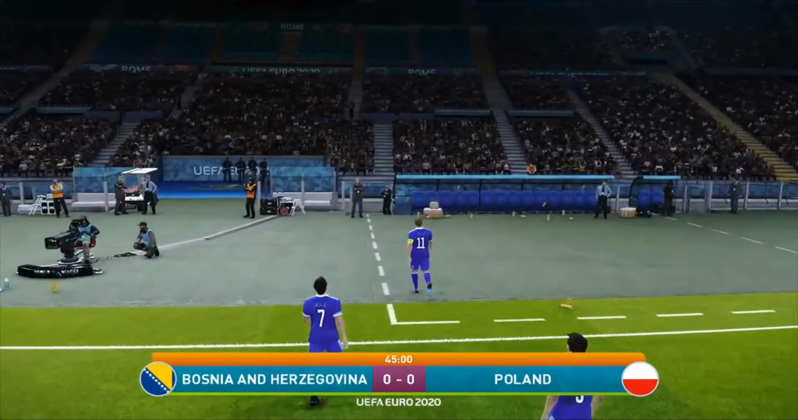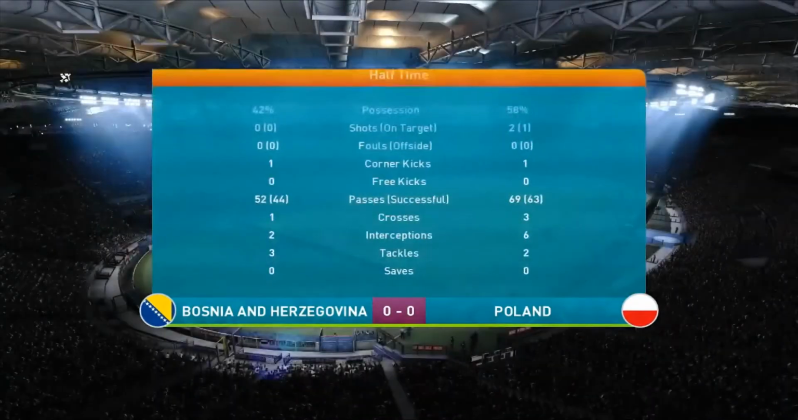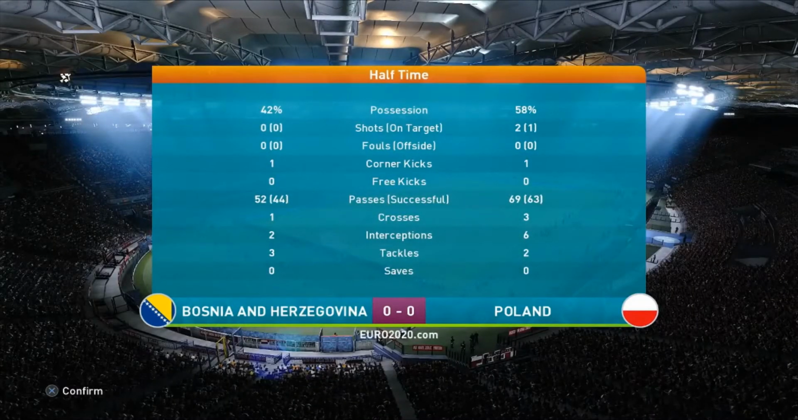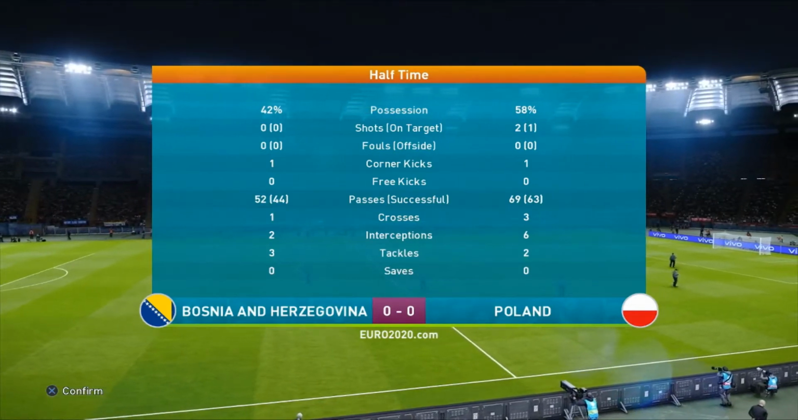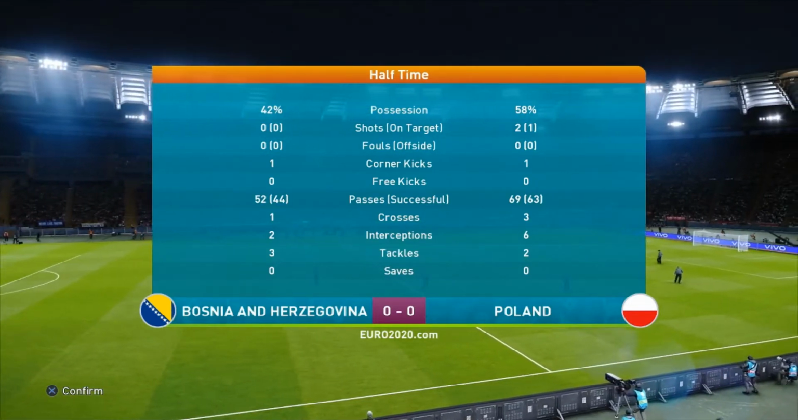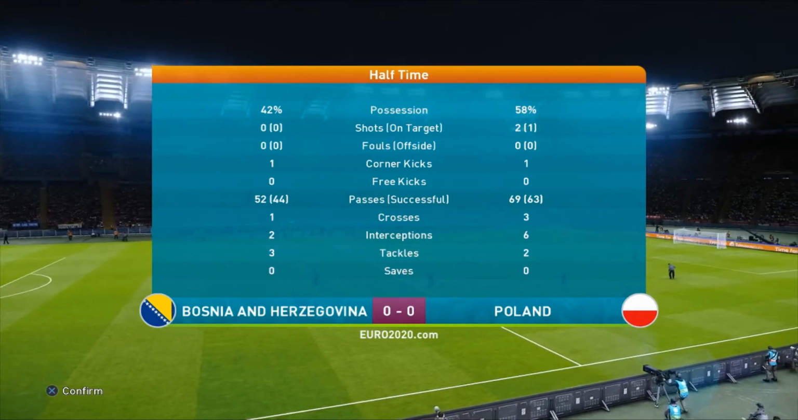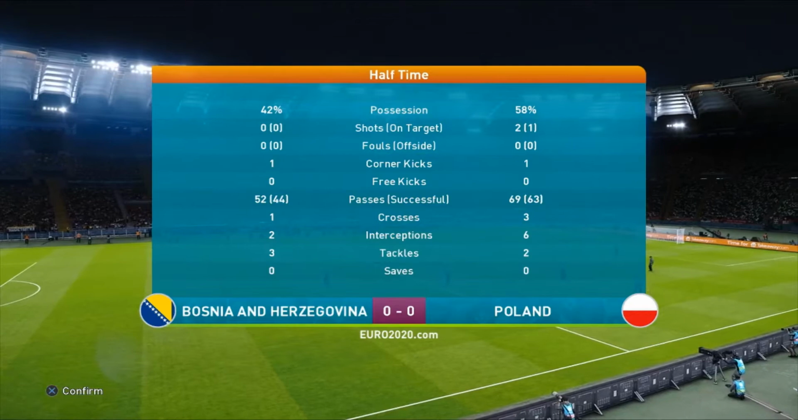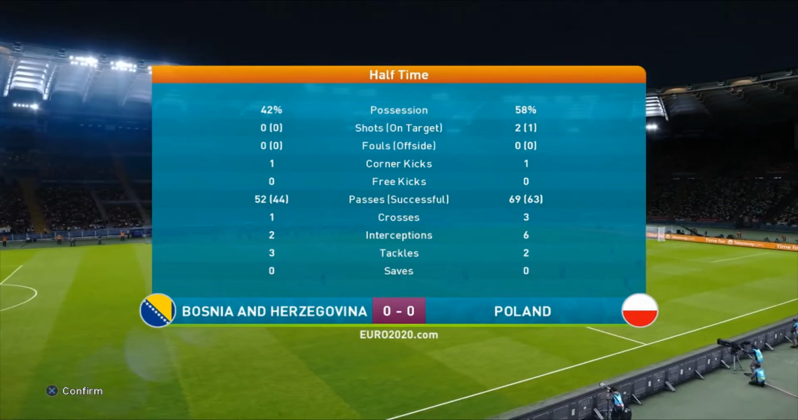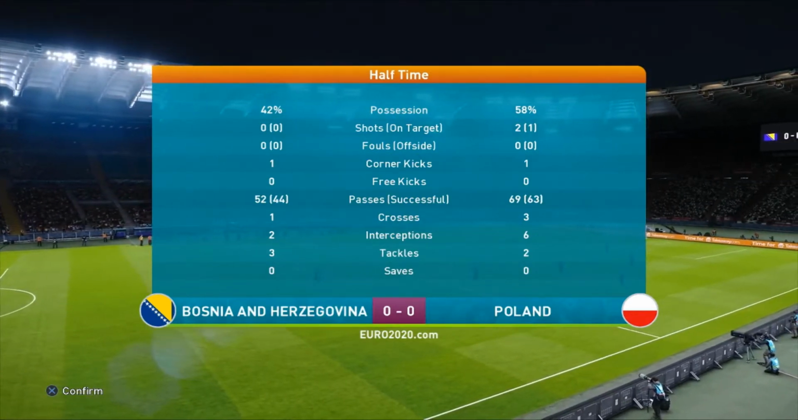Let's find out what happens in the second half of this match. The Polish here have 58% possession, 42% for the Bosnians. They've done pretty good so far in this game, but as I said, there is a lot of work to be done with this Polish team. If they want to go and win this game, if the manager wants to make any changes, then hit me up now and I'll make some changes for you.